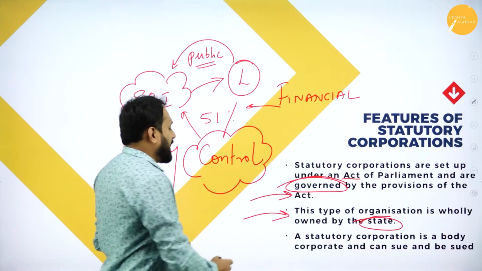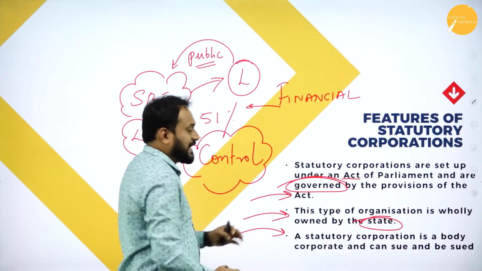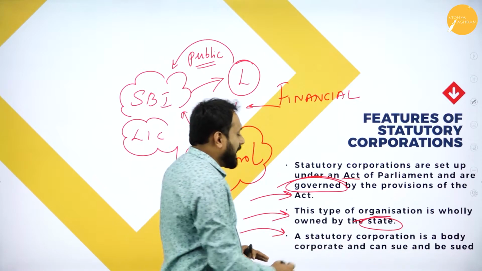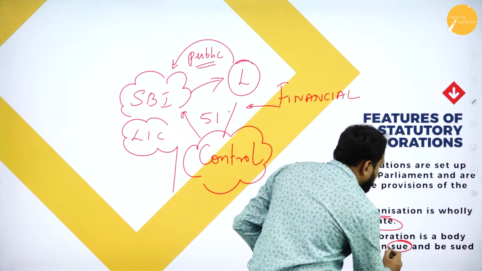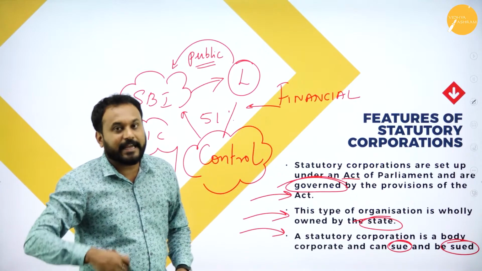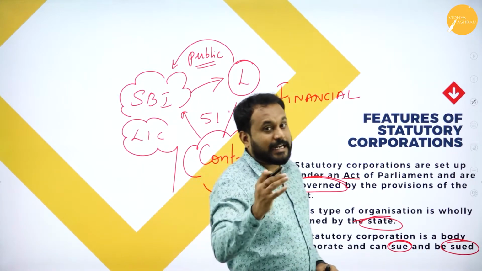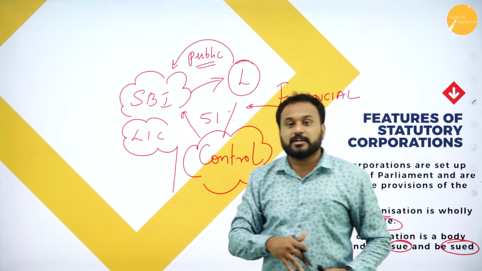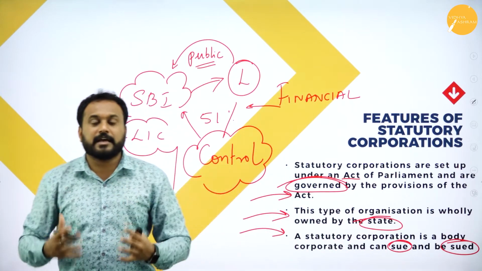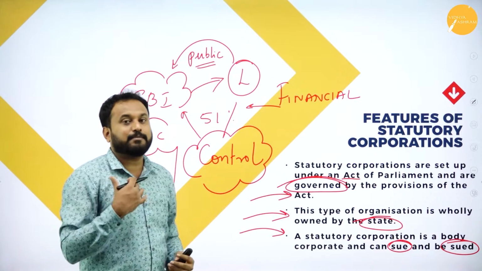The next one is a statutory corporation. A statutory corporation is a body corporate and can sue, please understand, and be sued. That means they can file a case against anybody, as well as anybody can file a case on them. Though it is government, it is not like a dictatorship. Everywhere in India you have something called democracy, right?